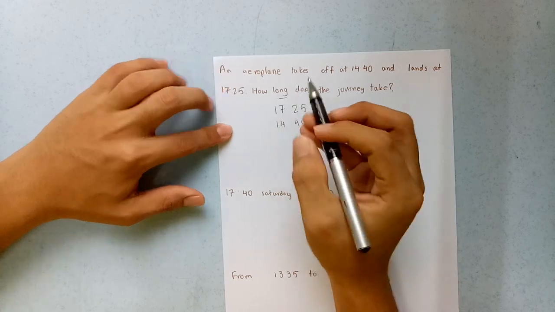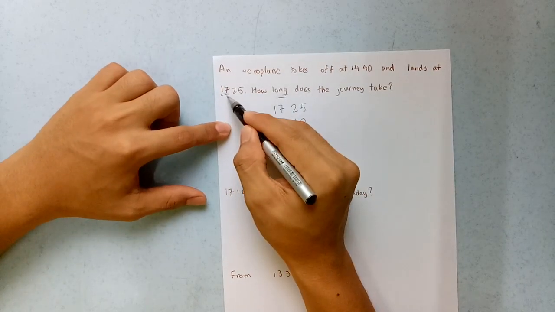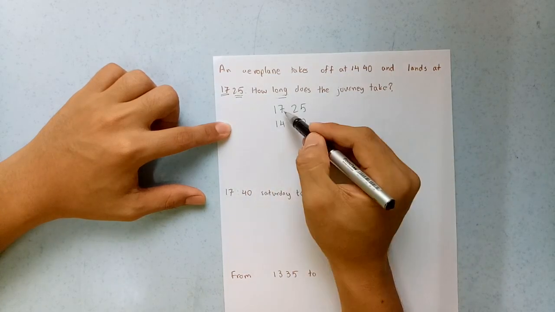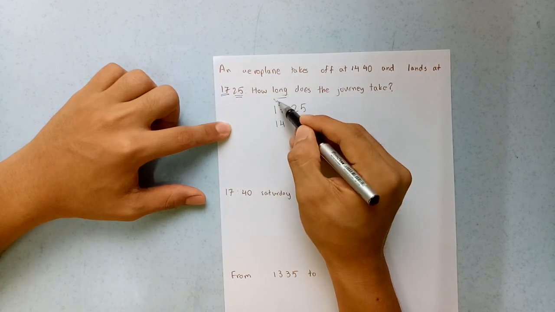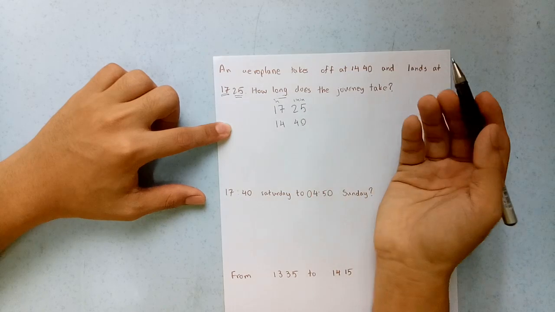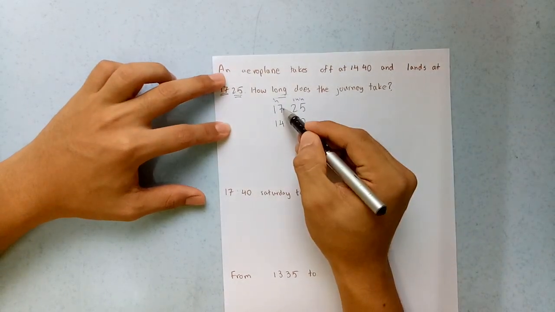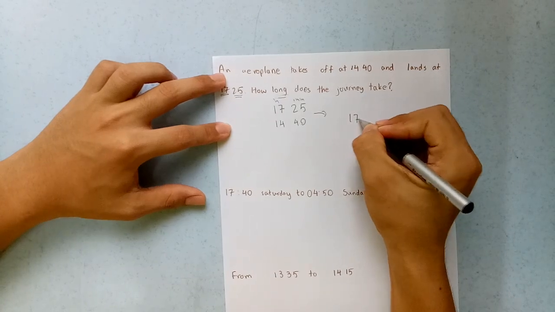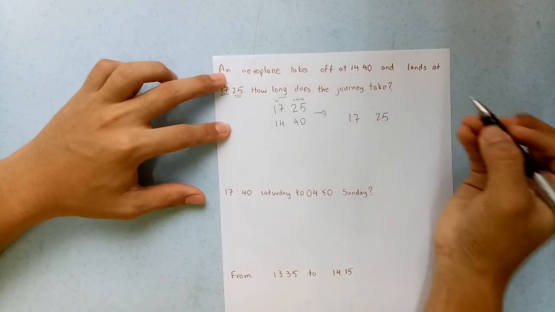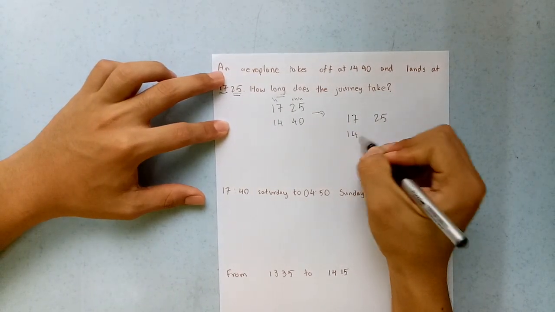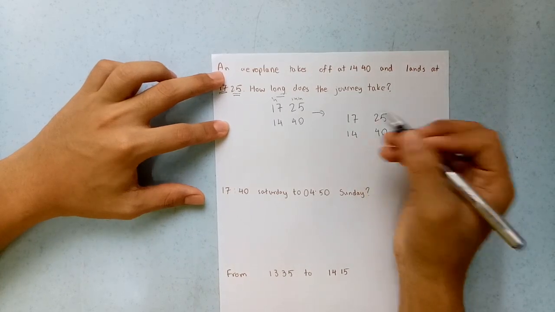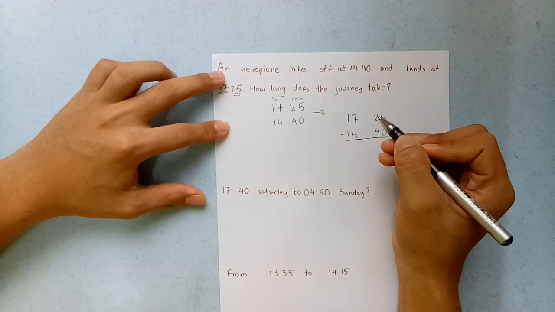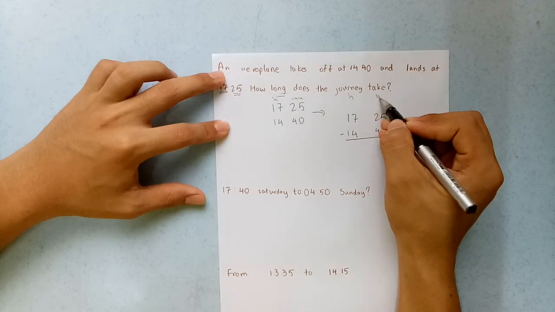These two numbers, just like I said, the front two is hour, the back two is minute. Same thing. How do you do that? Okay, I will write it again. 17, 25, 14, 40. I think this will be clearer. Okay, minus. So this is hour, this is minute.